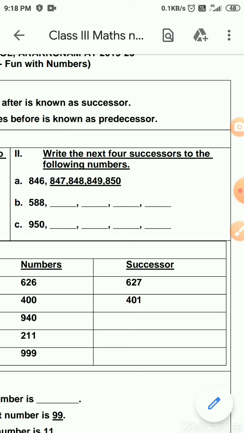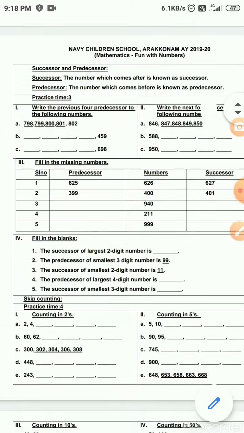So same goes to the second question also. 588 and its 4 successors. So what do you have to do? Forward counting. 588, 589, 590, 591, 592. Okay, it keeps going on. We'll do the C question on your own. Hope you are all clear with this now.